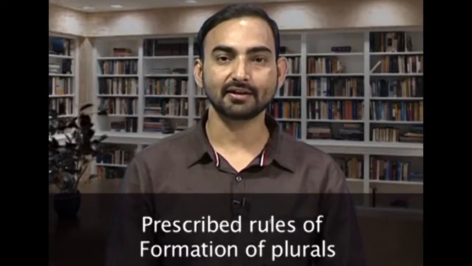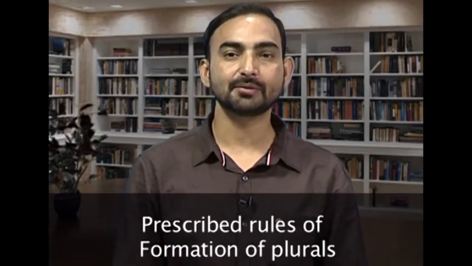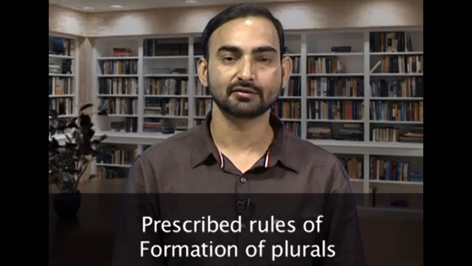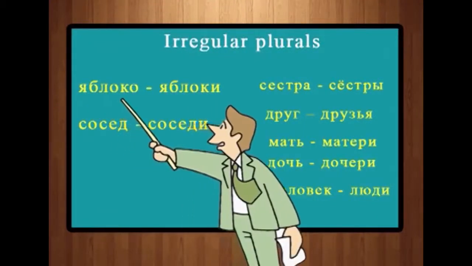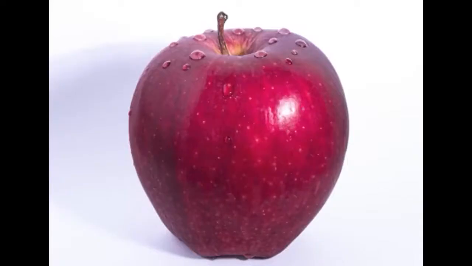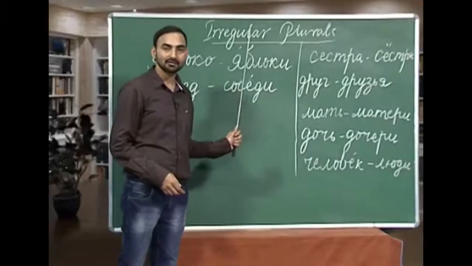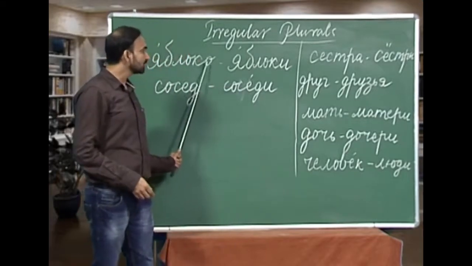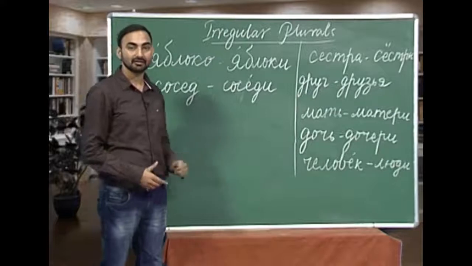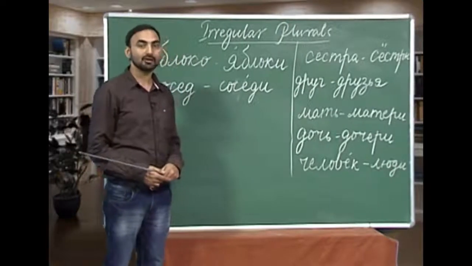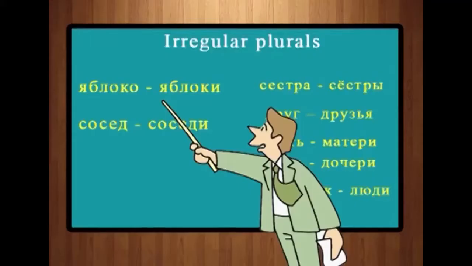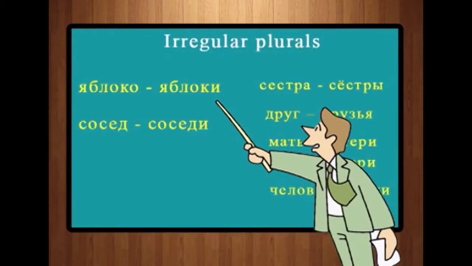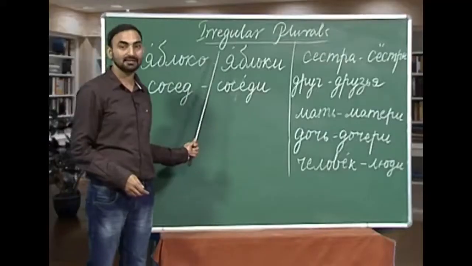There are some more categories of nouns which do not adhere to the prescribed rules of formation of plurals. So, let us see what those nouns are. For example, yablaka. Yablaka is apple. What is the plural of yablaka? Ideally, it should have been yablaka with a ending, just like we do with akno. The plural of akno is okna, but there is a slight deviation. The plural of yablaka is yablaki with e. You have to memorize this because these are exceptions.